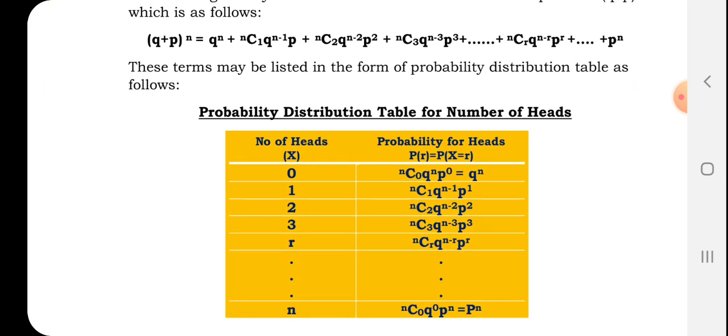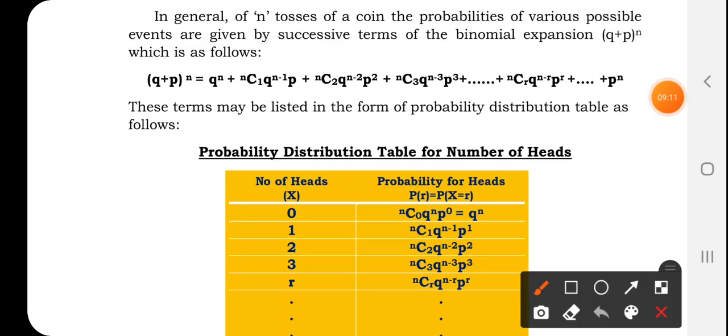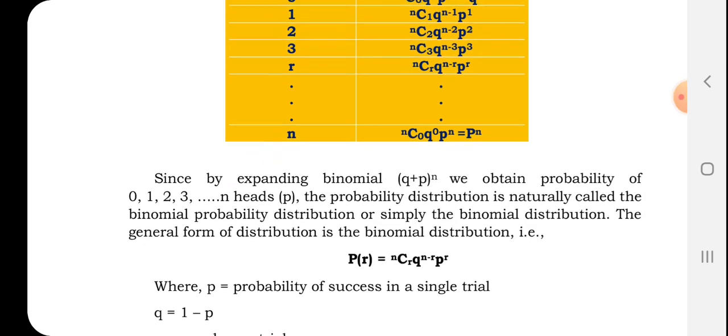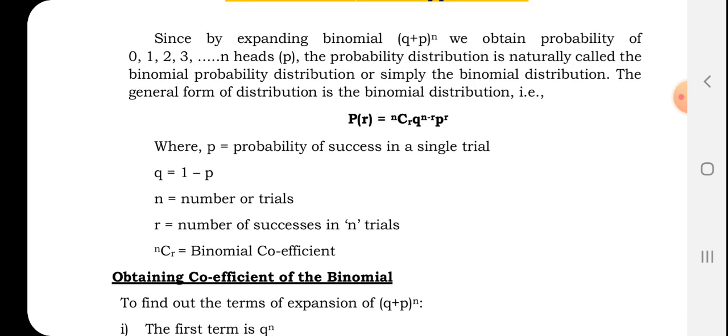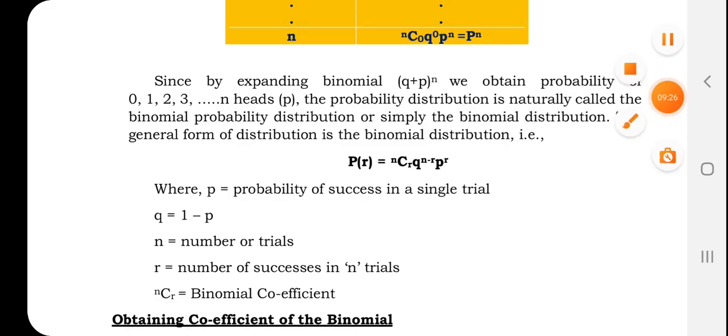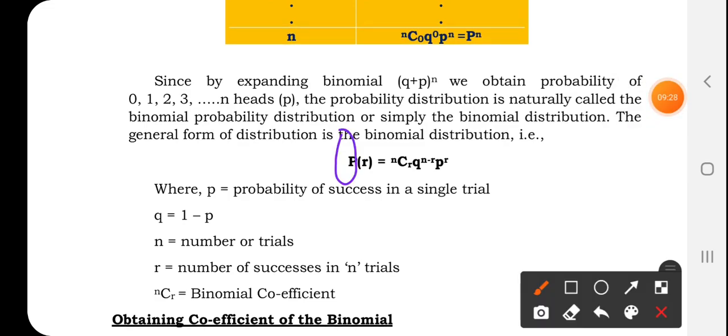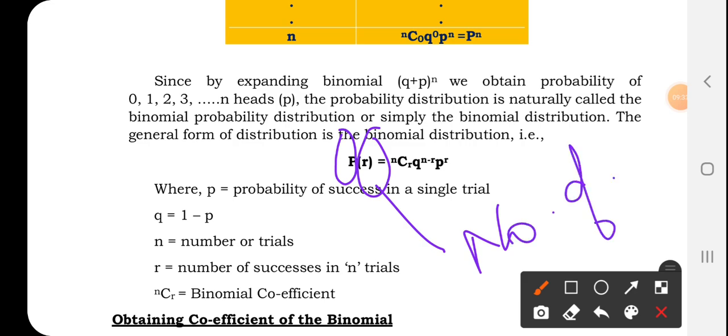These are the probability distribution for the number of heads. The same I have written here, for 0, 1, 2, 3. You can go through this. So how to expand this? You can see that P refers to probability. The probability of success in a single trial is known as P. R refers to the number of successes.